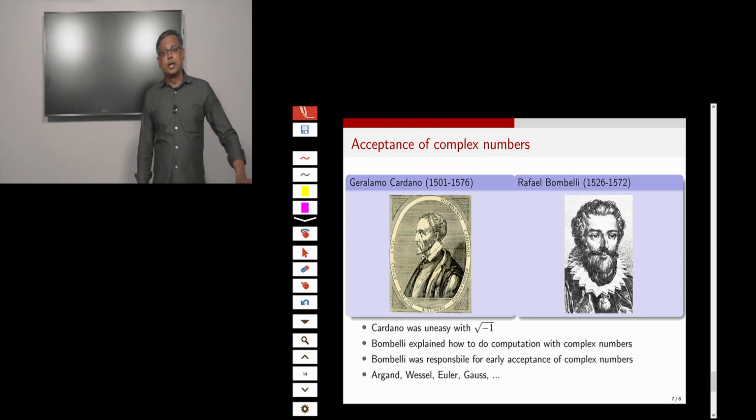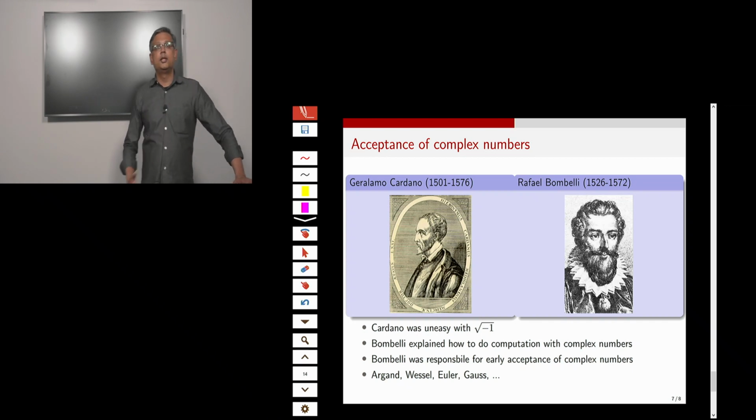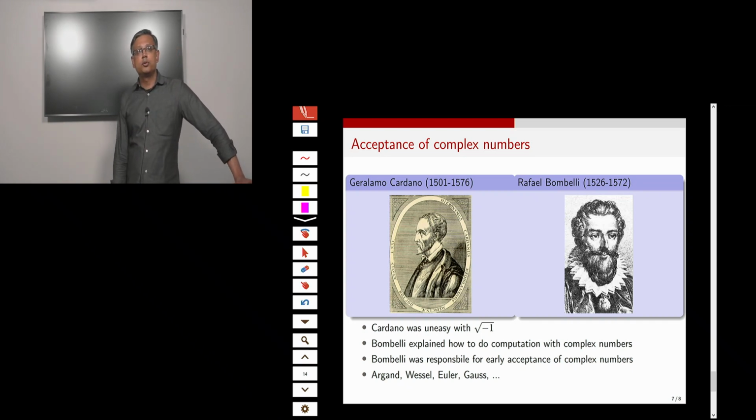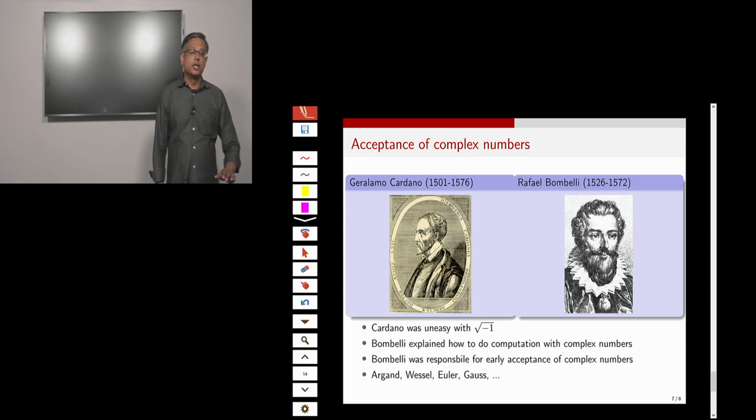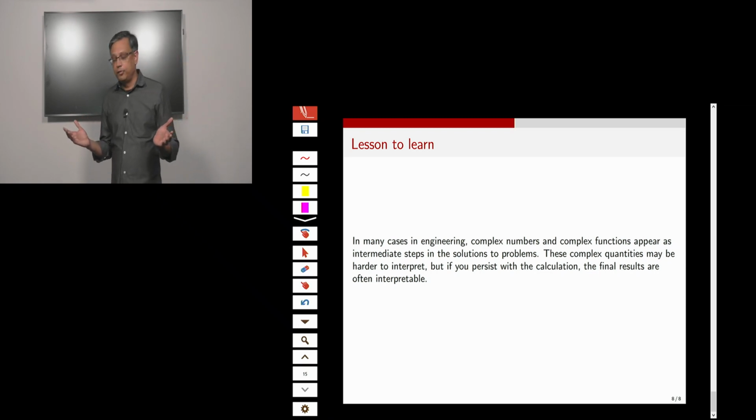Bombelli is regarded as the person who really started believing in complex numbers and pushed for their acceptance. Of course, then there were a series of mathematicians who did phenomenal work in complex numbers, including famous names that you see here. So what's the lesson we have to learn from this?